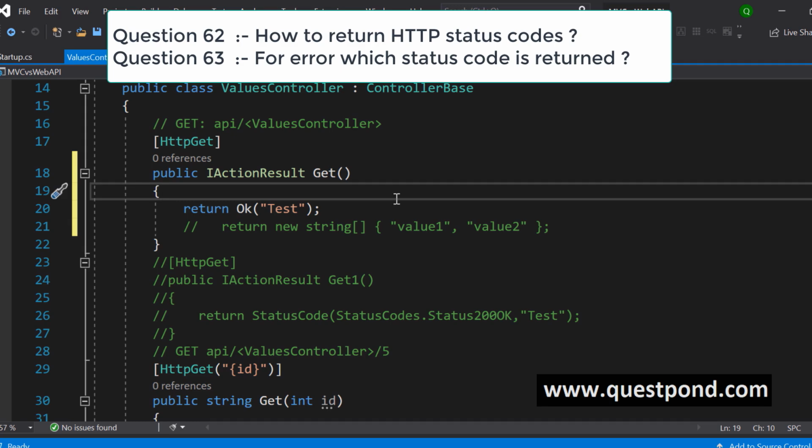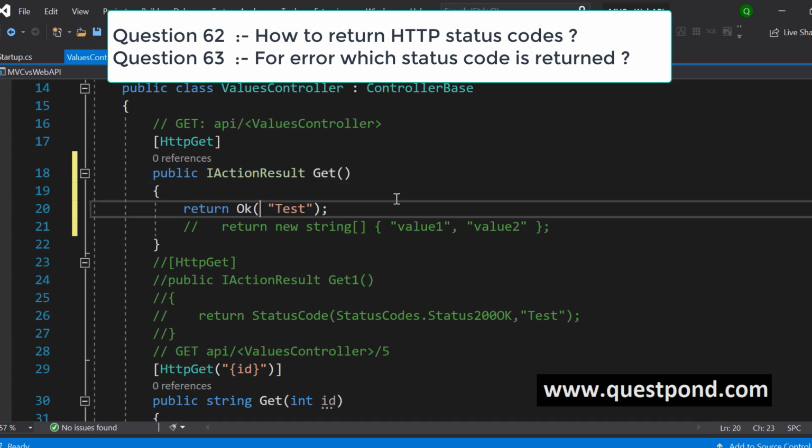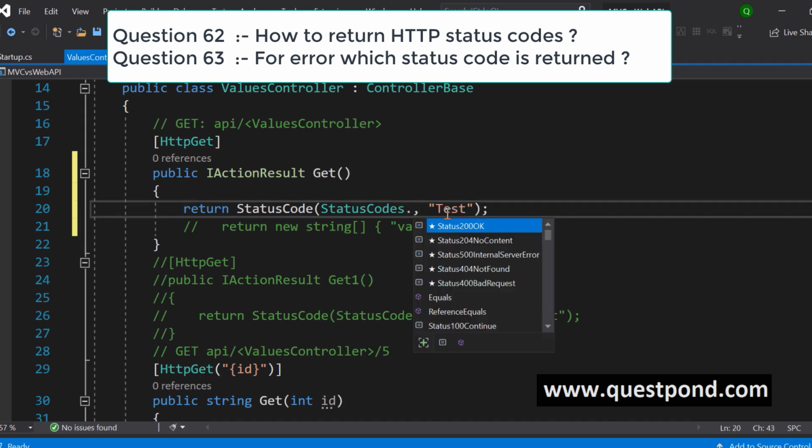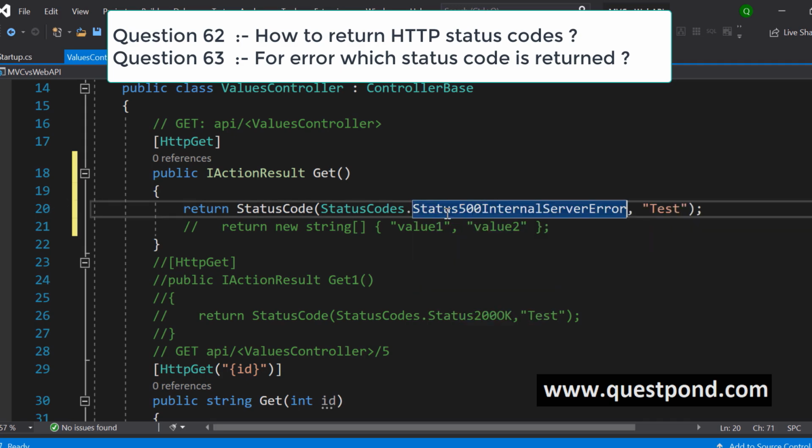When you have an error, which is the best status code to return or to represent? So if you have an internal error or an internal business validation failure, right? Normally developers use 500 internal server error. So 500 internal server error is a right way to represent any kind of validation failures.